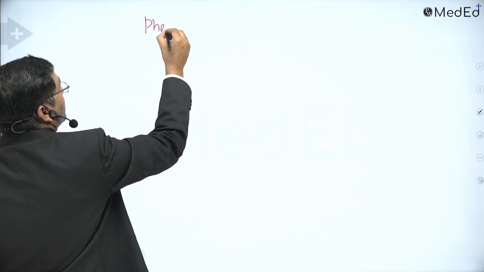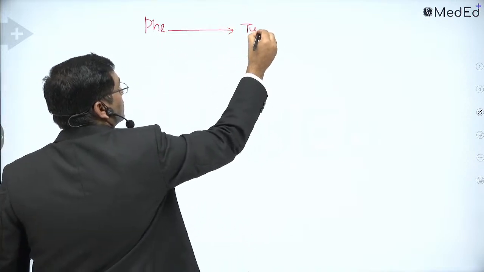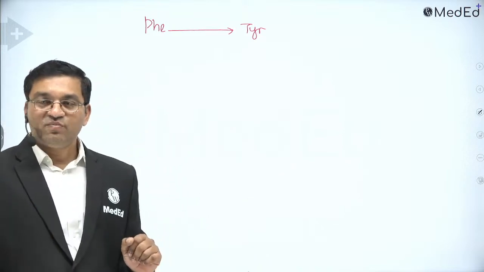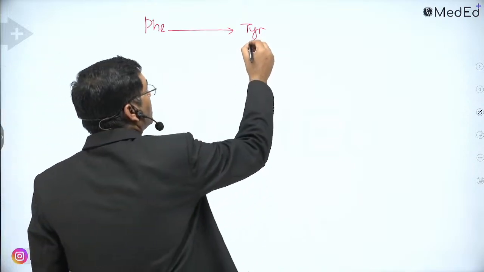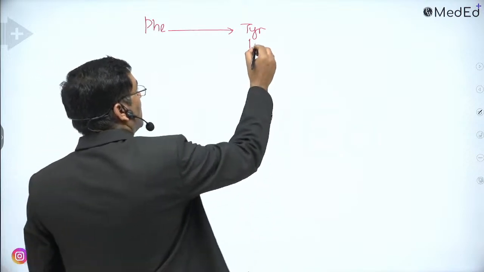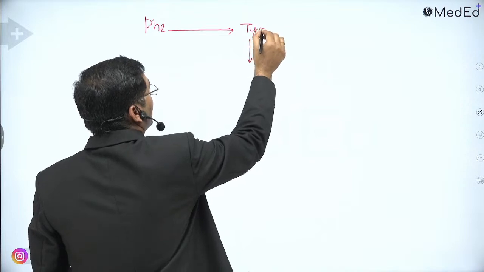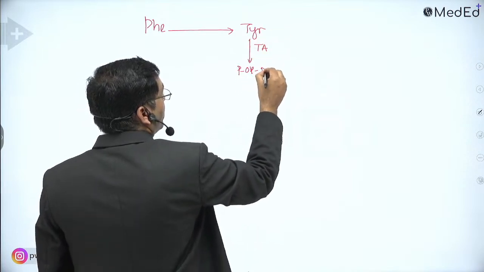All of you know that phenylalanine is converted into tyrosine. What is another name of tyrosine? Para-hydroxyphenylalanine. This tyrosine undergoes transamination. By the transaminase, this tyrosine is converted into keto acid. So this is para-hydroxyphenylalanine. It is converted into para-hydroxyphenylpyruvate.